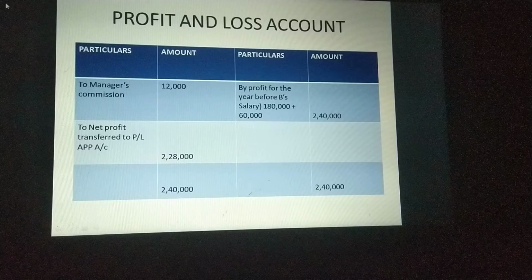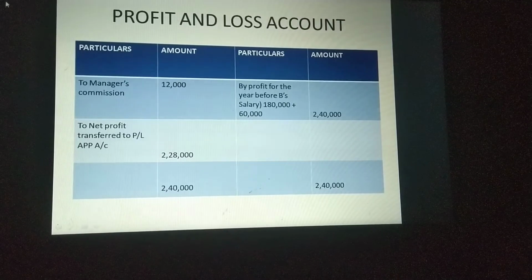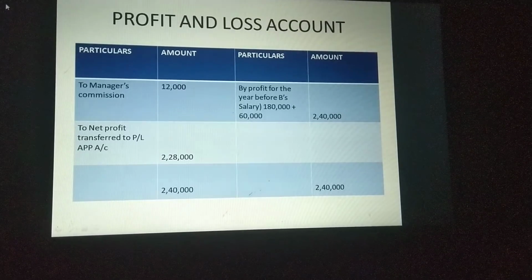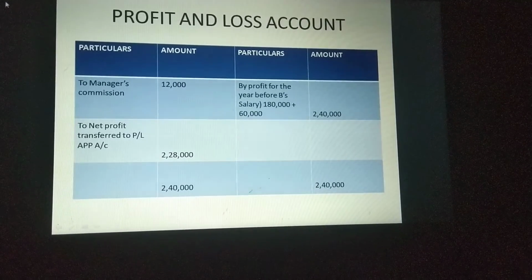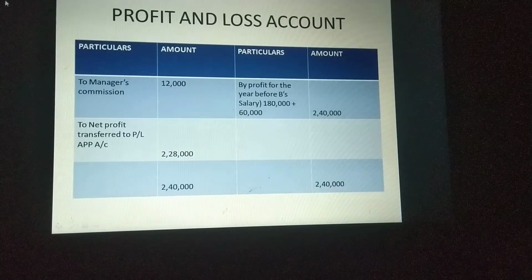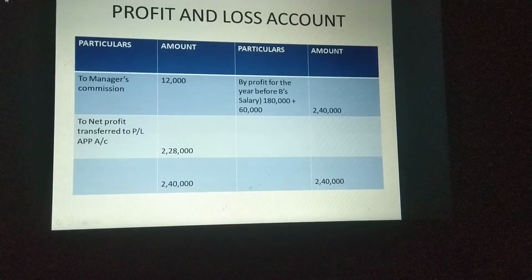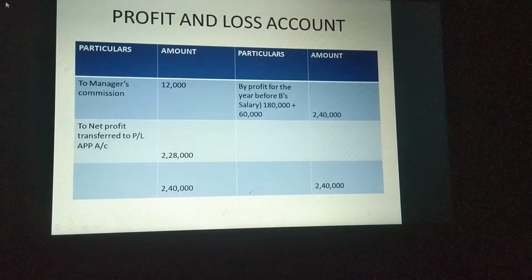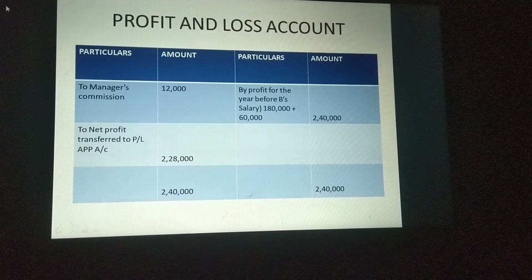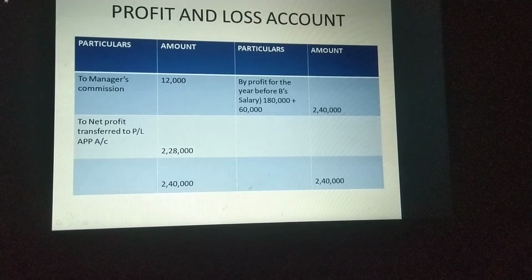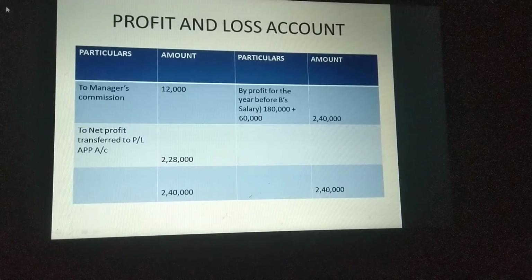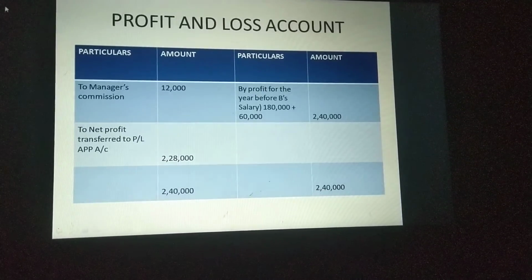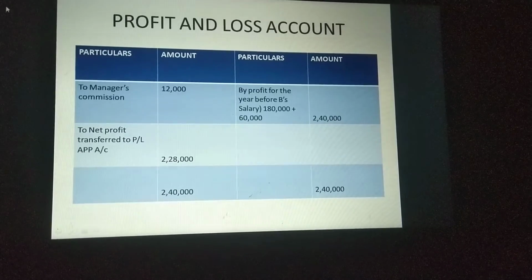Okay, so this credit side you see, by profit for the year before B's salary. So before B's salary correct profit we calculated already. Here we can write 1,80,000 plus 60,000. So 2,40,000. So total, then to manager's commission we calculated. From this 2,40,000 amount we are giving manager's commission 12,000. So the remaining amount is 2,28,000. This amount is available for the partners.